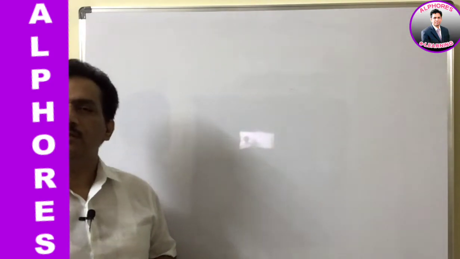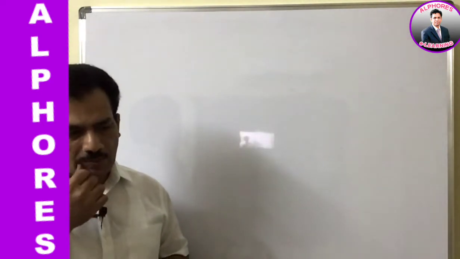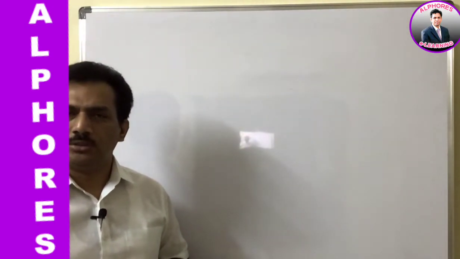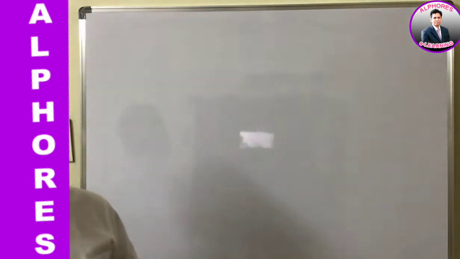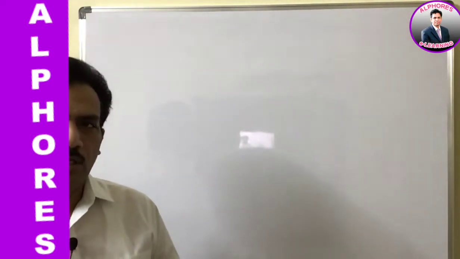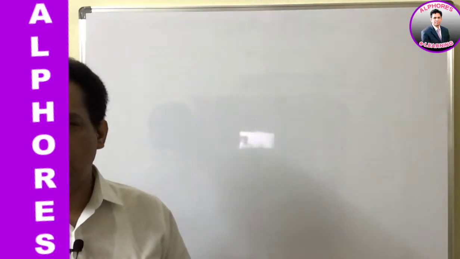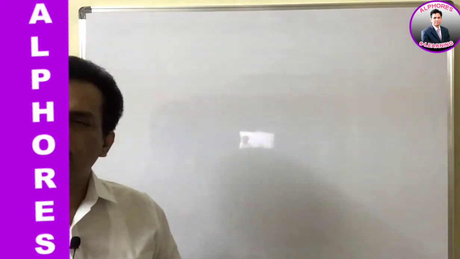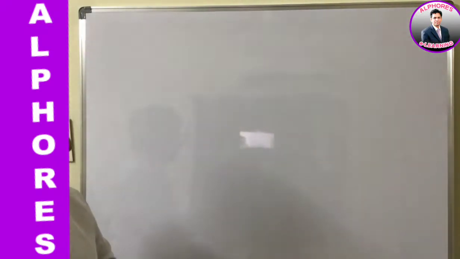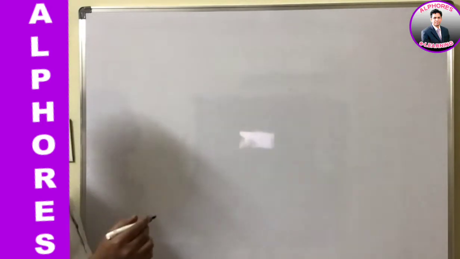In the previous session we discussed the properties of alcohols depending on the bond cleavage. In the last session we discussed the reactions due to O-H bond cleavage, that is, between oxygen and hydrogen when the bond breaks. The properties expected from alcohols, we discussed, and majorly it is due to acidic character. Clear? Now the next type of reactions are due to bond cleavage between carbon and oxygen.